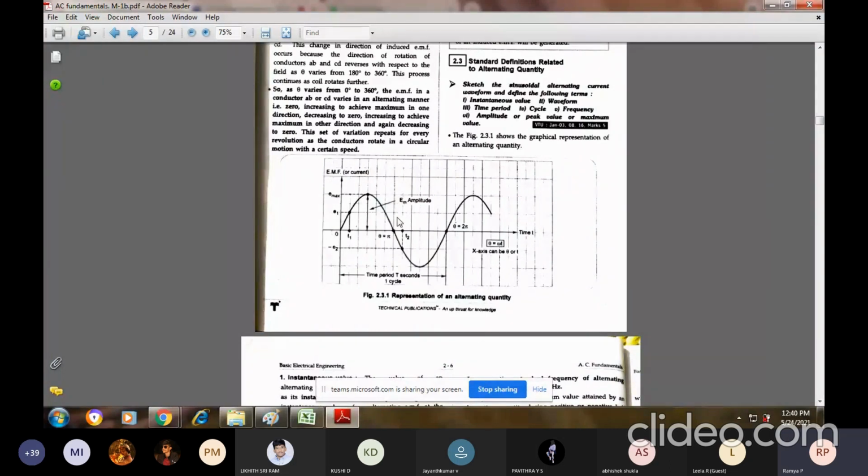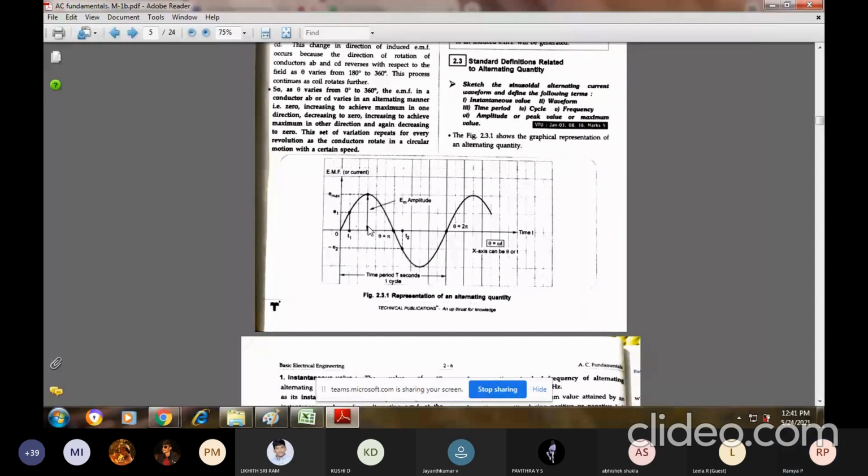Why is this waveform more important? Why can't we analyze only with the table? When I have the table, I can't find out which is the maximum value at what particular instant. But this pictorial representation gives a better idea for understanding the concept behind it. Waveform is nothing but taking all the instantaneous values, whether instantaneous time or instantaneous voltage for that particular time, and putting them in a graph. For any alternating quantity, that is its waveform.